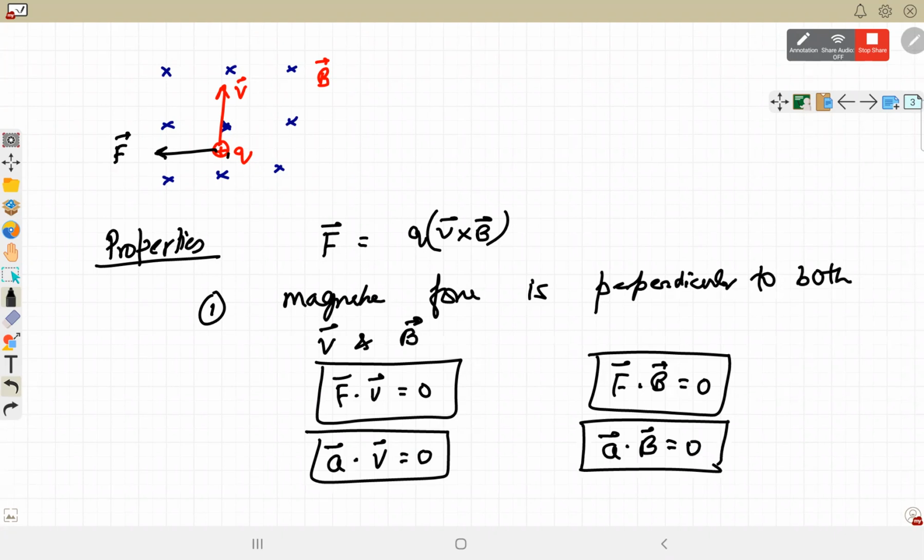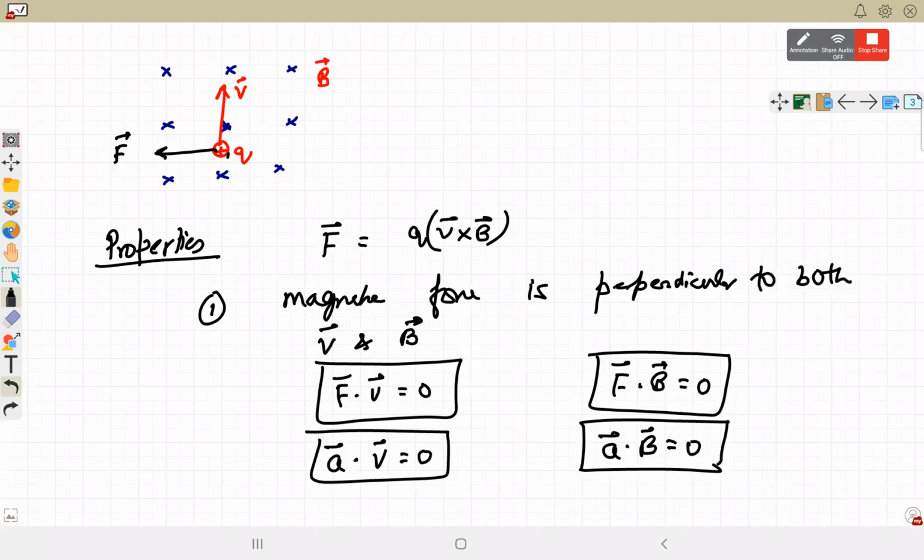If a charged particle is moving under the magnetic force, it is given as Q into V cross B. Therefore, magnetic force will be perpendicular to both velocity as well as magnetic field. Now in this first formula which is written, F dot V, किसी का formula भी होता था. F dot V is formula for which quantity?